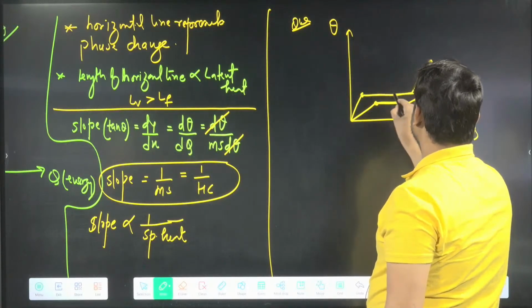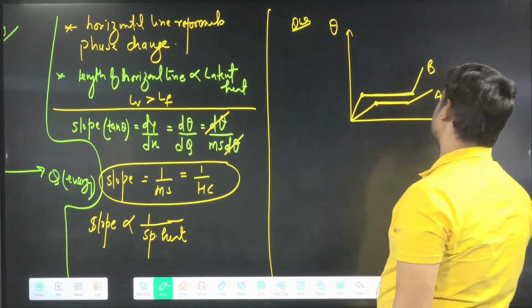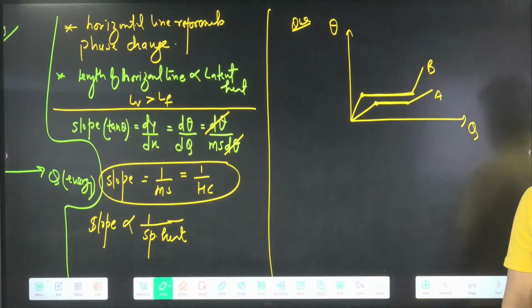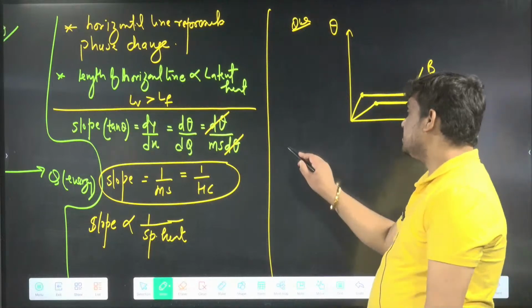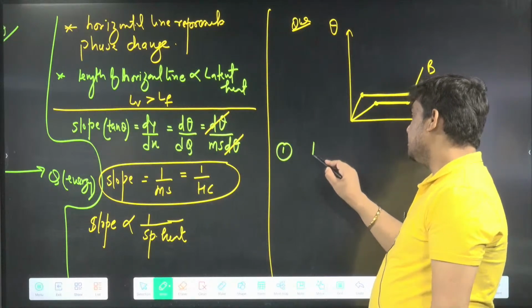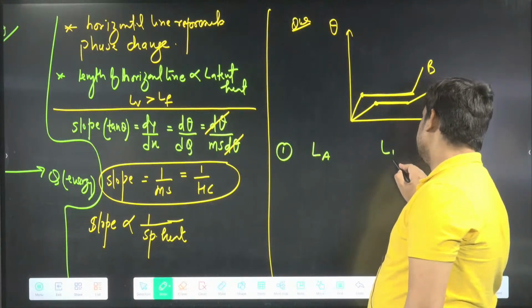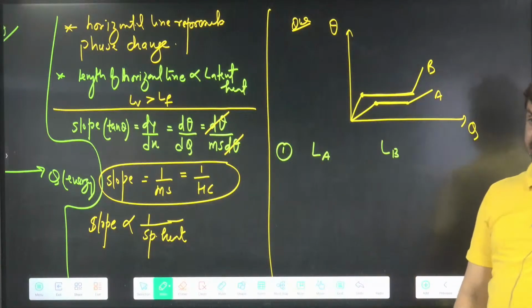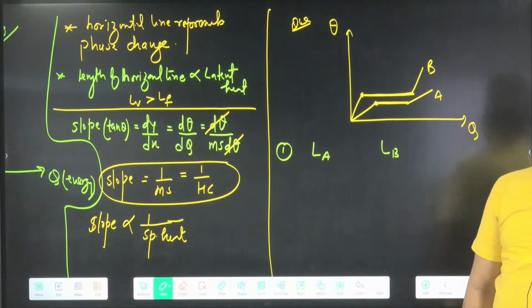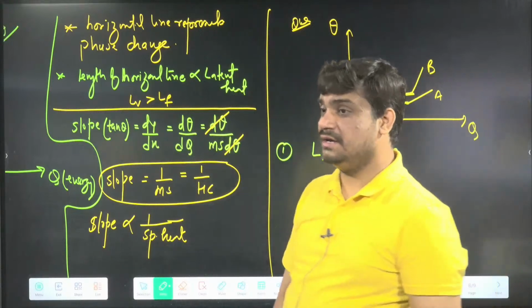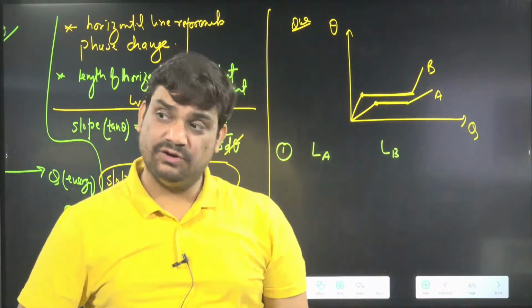Clearly B has more length. So which will have more latent heat, A or B? Latent heat is more for A or B?